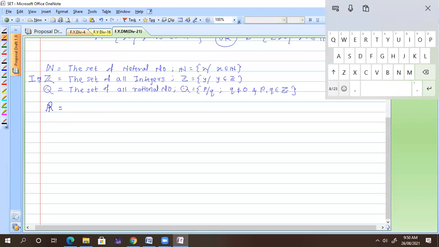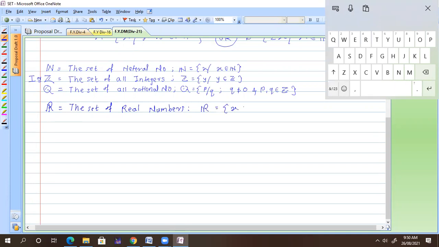Capital R is the set of real numbers, and it is my universal set.